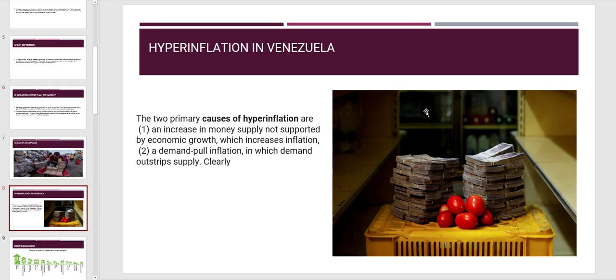Hyperinflation in Venezuela is another example. This one in the picture I found shows the cost of tomatoes. This is how much money you would need to buy just this many tomatoes.